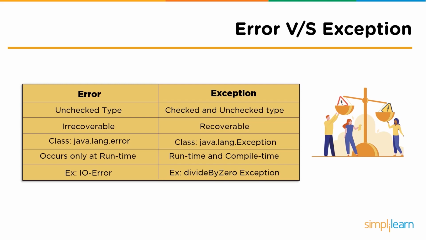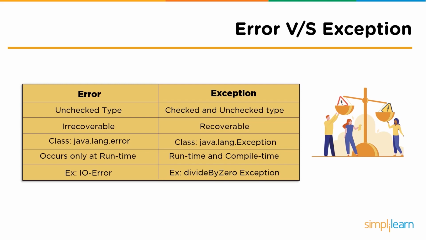Followed by that, the third difference is, an error belongs to the package called java.lang.Error. On the other hand, an exception belongs to the class java.lang.Exception. The fourth difference says that an error can be encountered only during the program's runtime, whereas an exception can be expected both during the runtime as well as the compile time.